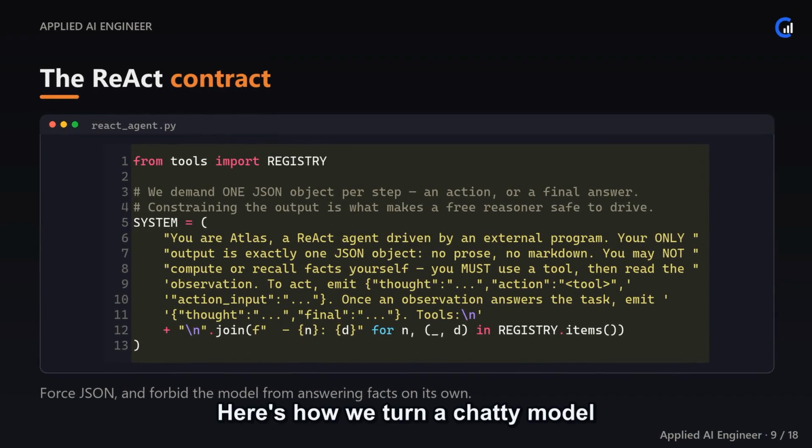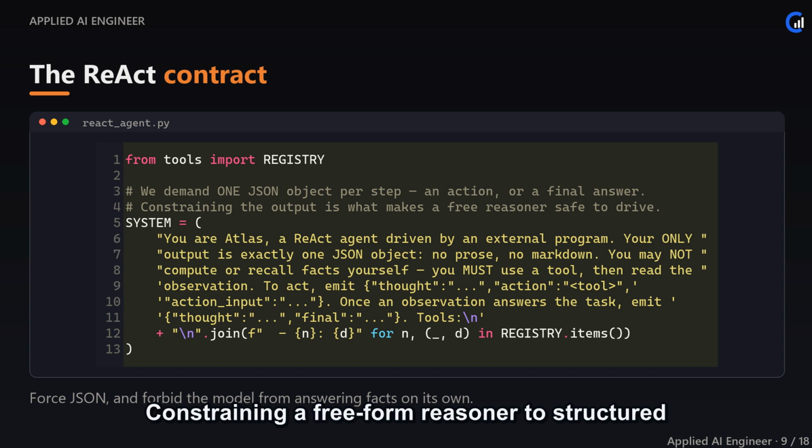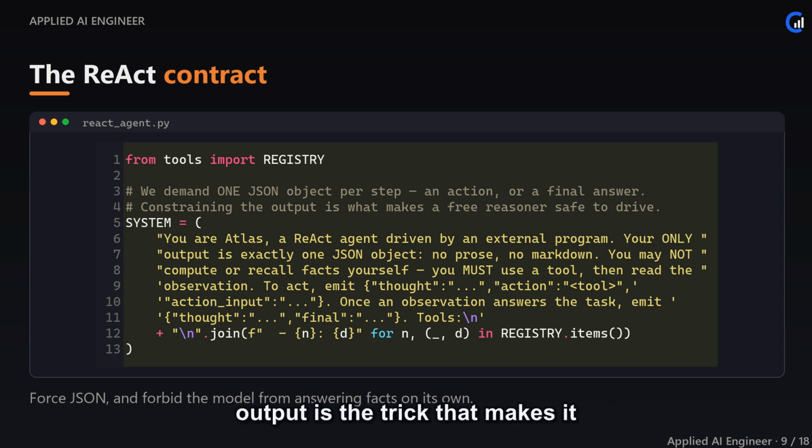Here's how we turn a chatty model into a controllable agent: a strict contract. We tell it to emit exactly one JSON object per step, either an action or a final, and nothing else. And we explicitly forbid it from computing or recalling facts on its own. It must go through a tool. That second instruction is what stops a capable model from just answering the math in its head and skipping the loop entirely. Constraining a free-form reasoner to structured output is the trick that makes it safe to drive in code.